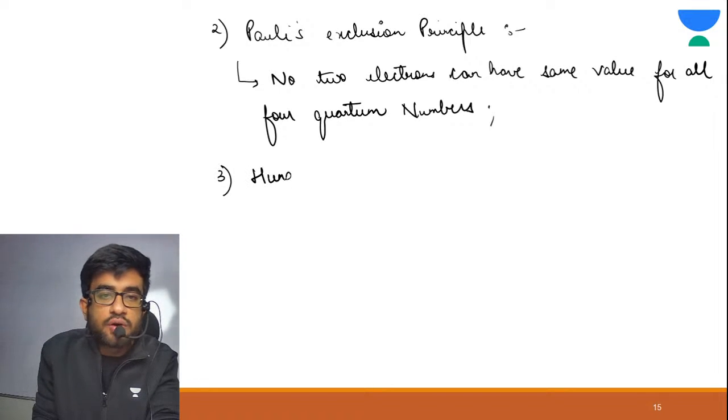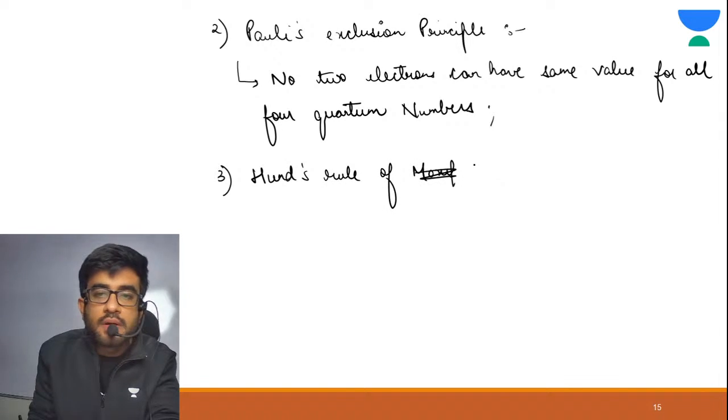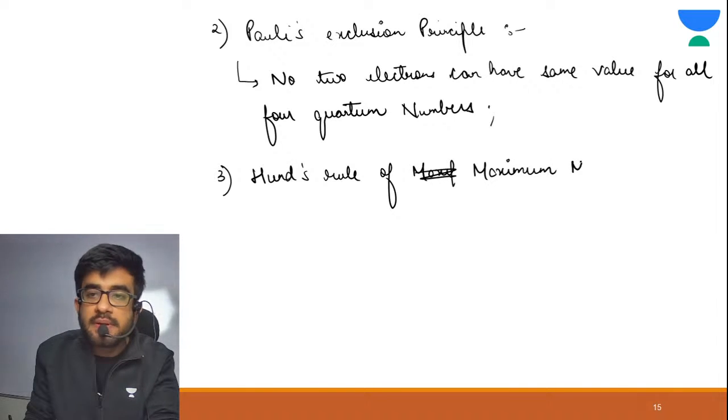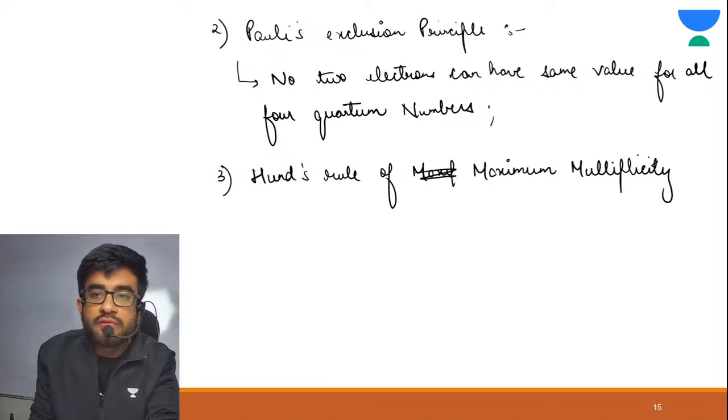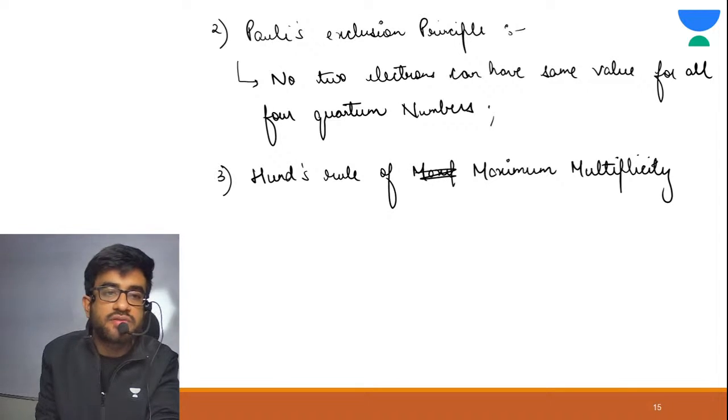Last rule is Hund's rule of maximum multiplicity. What does this rule say?